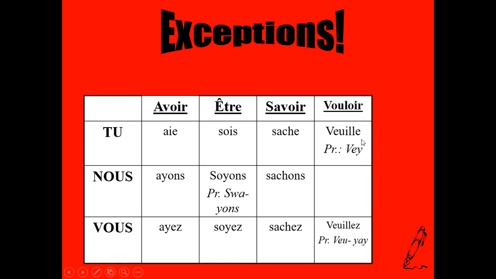Okay, for tu, you would say veuille. There's no new form here. And then for vous, it's veuillez.